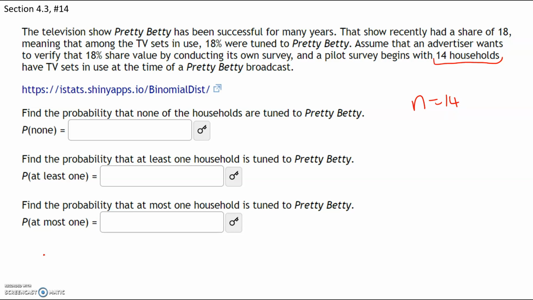So 14 households were surveyed. 18% of them should have been tuned to Pretty Betty, so our probability is going to be 0.18. Now part A says, find the probability that of these 14, none of them were tuned to Pretty Betty. So in the first part, we're going to say what is the probability that x is equal to 0. In other words, nobody was watching Pretty Betty.